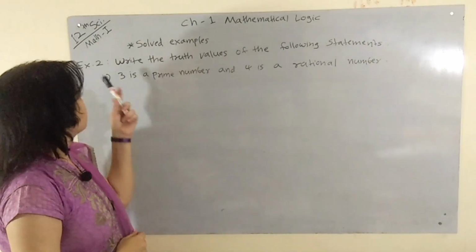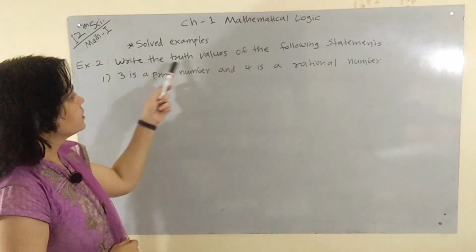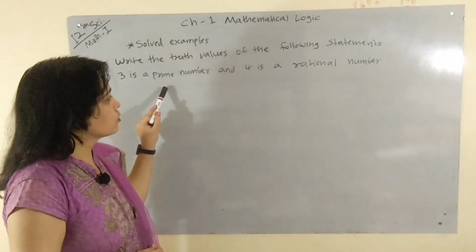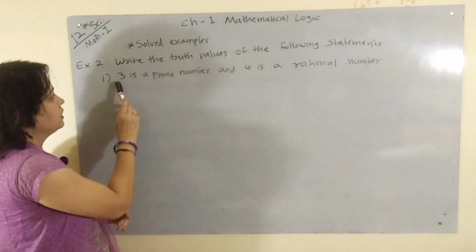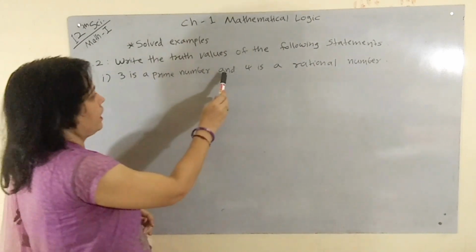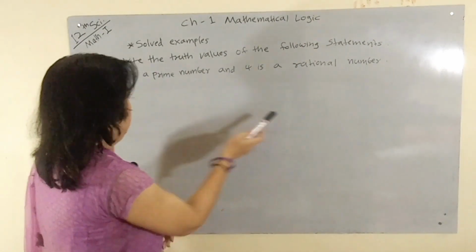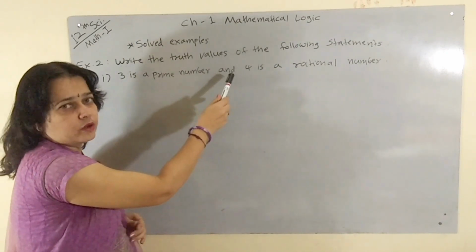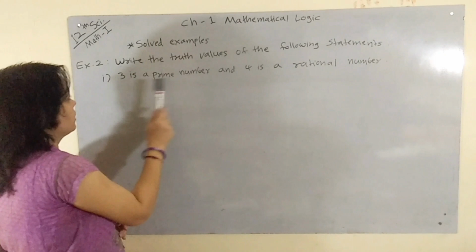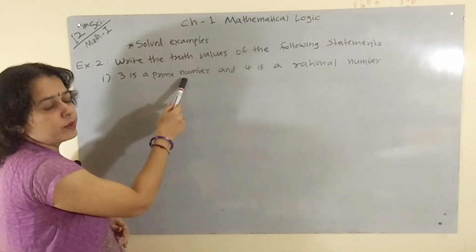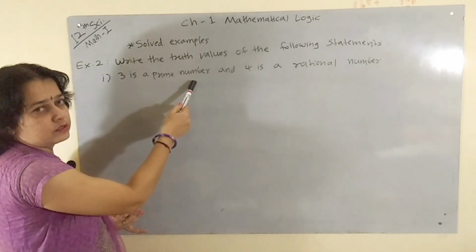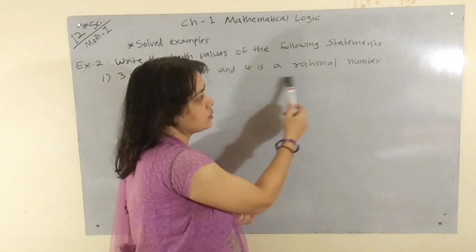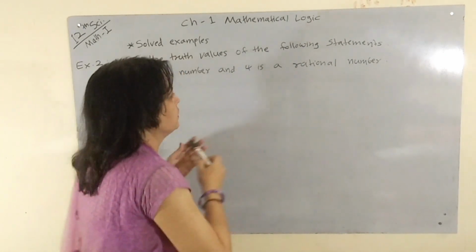Let's take a look at the second example. Write the truth values of the following statements. Here we have to write its truth value. Our example is: 3 is a prime number and 4 is a rational number. Here two statements are connected by the connective "and", or conjunction. The first statement, 3 is a prime number, is correct, so its truth value is T. And 4 is a rational number is also correct, so its truth value is T.